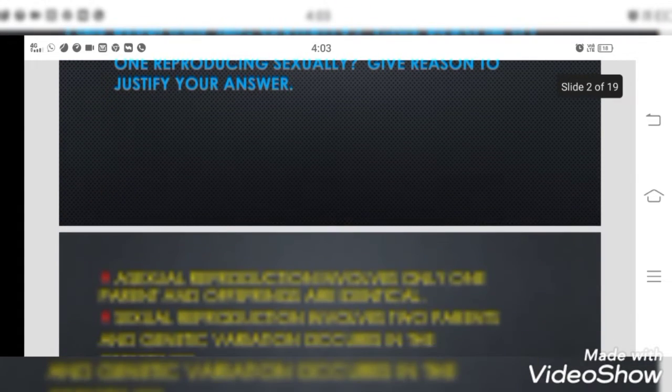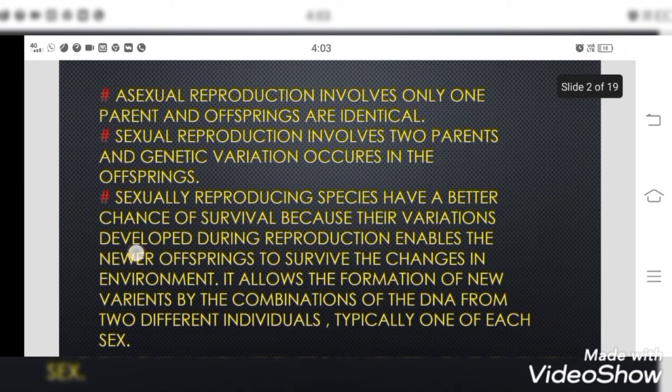Here, for this question, you have to write the definition for what you mean by sexual mode of reproduction and what you mean by asexual mode of reproduction. And after that, you want to write among these two, which is going to survive more. There we have to write the importance of variations also. Okay, here we will discuss the point.